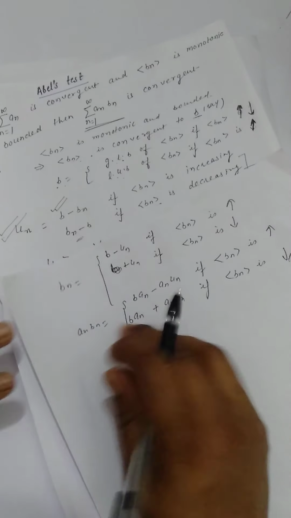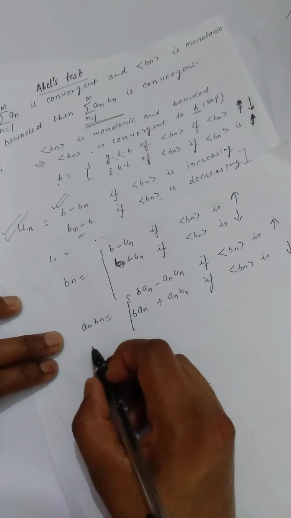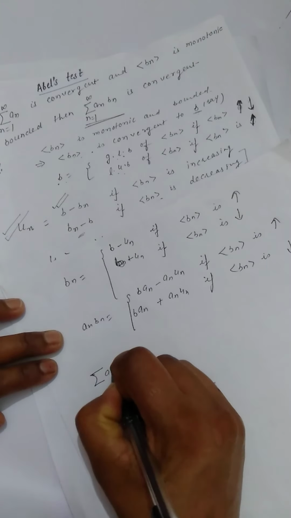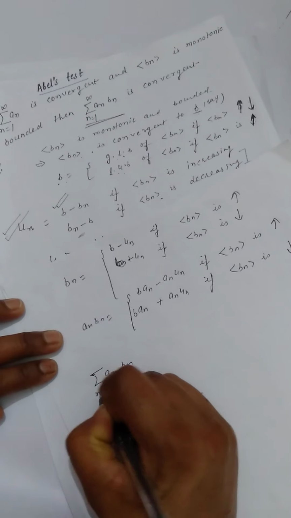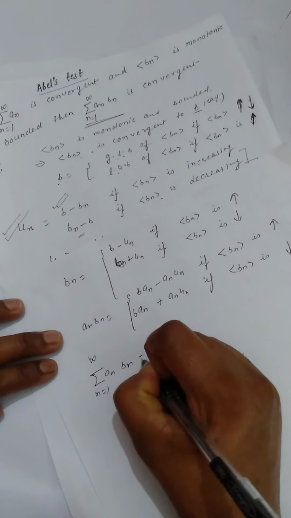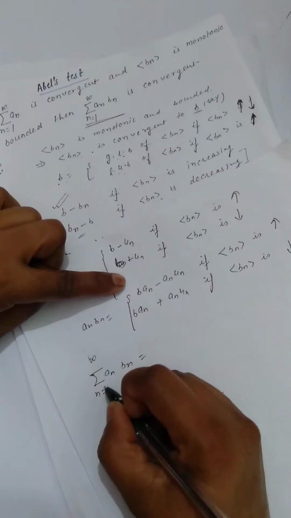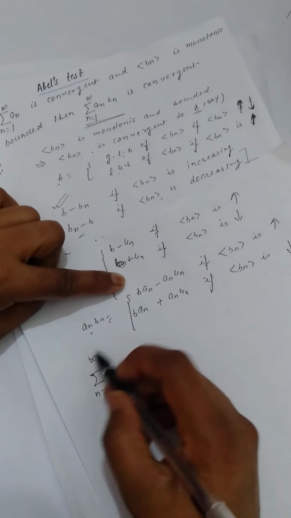Okay, now from this part, if you want to calculate summation an bn, n varies from 1 to infinity, what will it be?